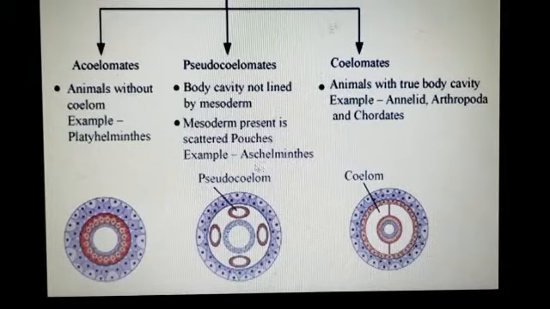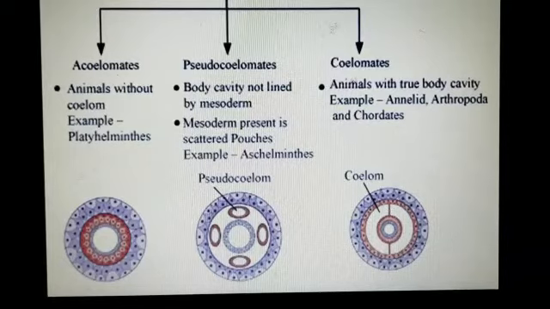And the example is also very important, Aschelminthes. Only one phylum has a pseudocoelom, Aschelminthes. And coelomate, animals with a true body coelom. Here you see ectoderm, endoderm and mesoderm with a complete body cavity.